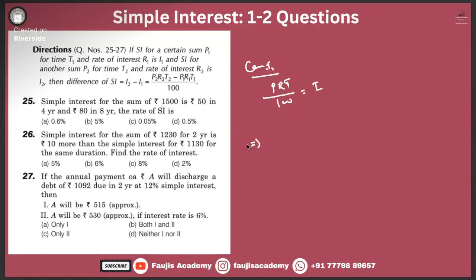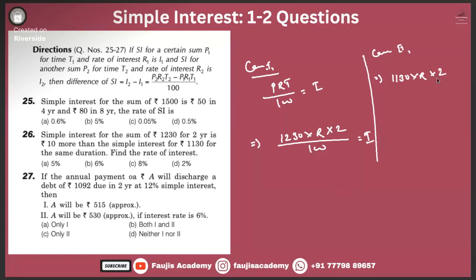So in that case, simple interest for the sum 1230, R we don't know, for 2 years, divided by 100 is equal to I. And over here, case 2, similarly 1130, the rate is the same, for the same duration of 2 years, divided by 100 is I minus 10.